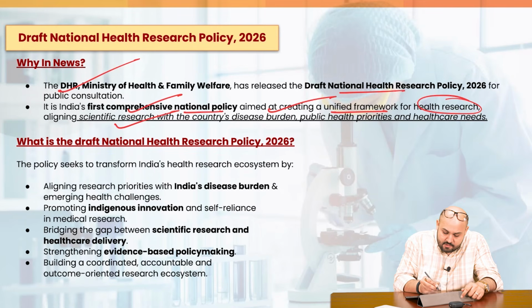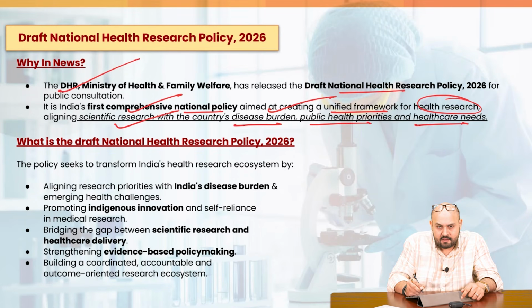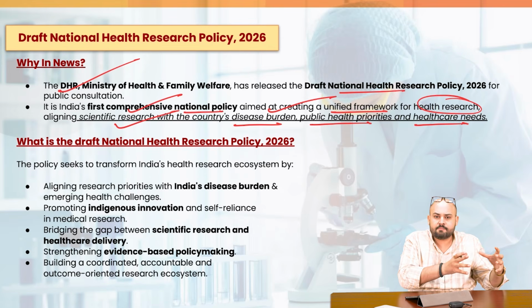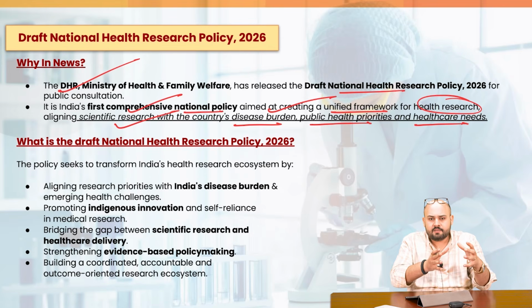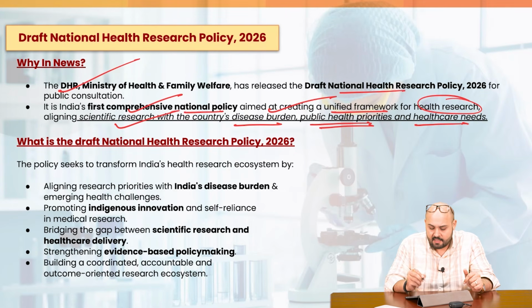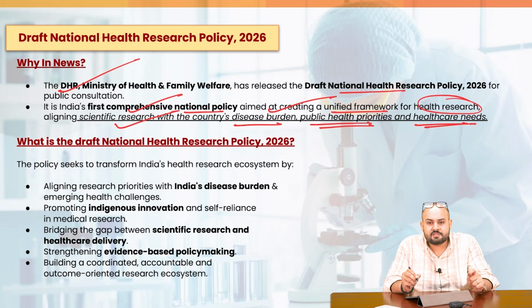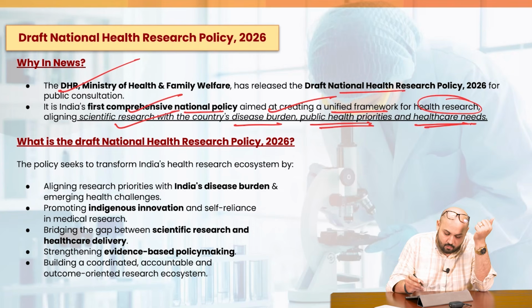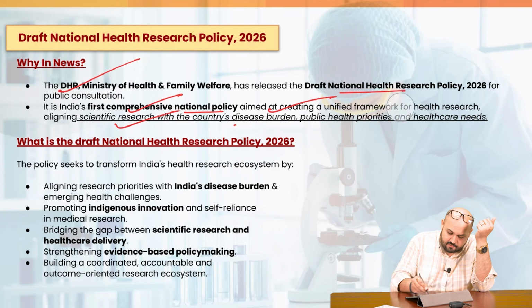Aligning the scientific research with the country's disease burden, public health priorities and healthcare needs. So we need to have a kind of a framework with respect to health research in line with the disease burden of the country, in line with the public health priorities, in line with the needs of the people as such, specifically the marginalized and the vulnerable sections of society who cannot access or who do not have the adequate money to access various health services. Now, what is the draft National Health Policy of 2026?